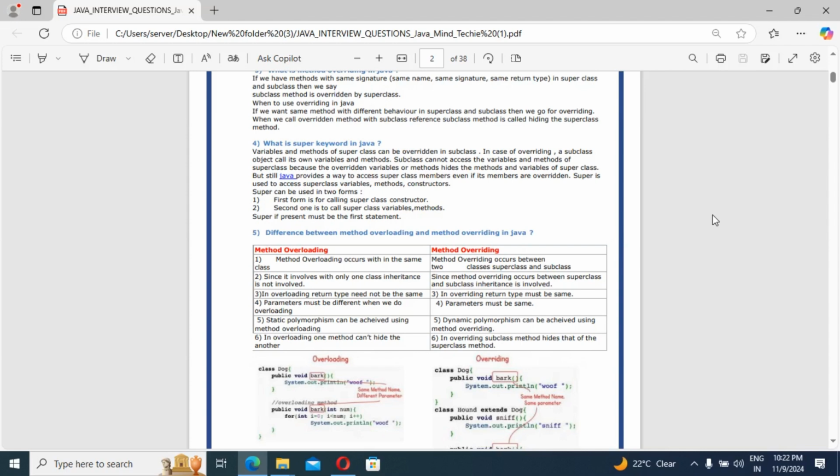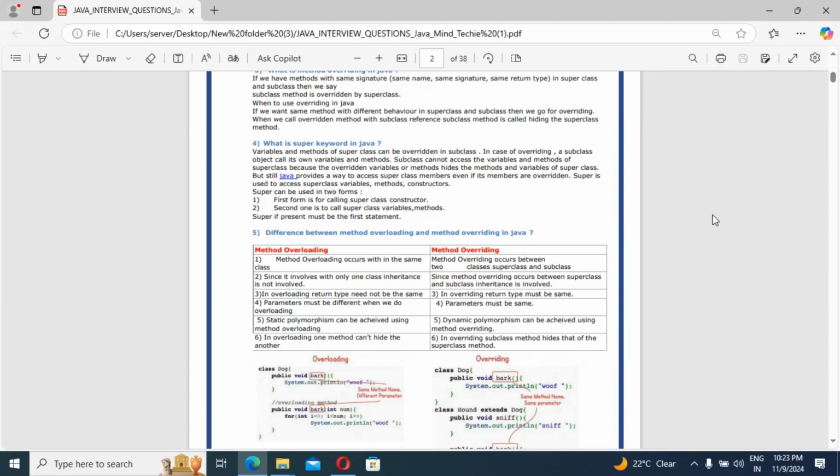Second difference: since overloading involves only one class, inheritance is not involved, because if you use a single class, you are not extending your class, so inheritance is not used. But method overriding occurs between superclass and subclass, parent class and child class, so inheritance is definitely involved. That is the second difference we should know.